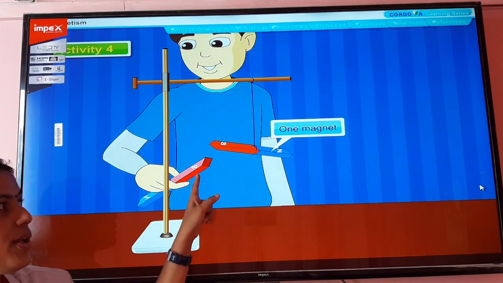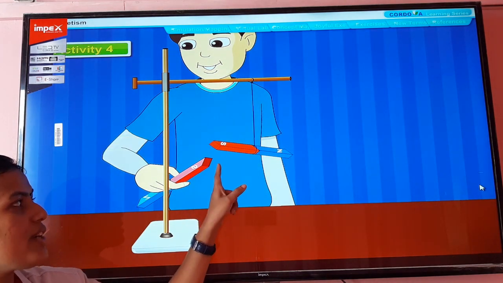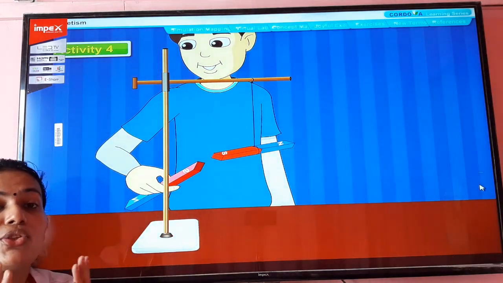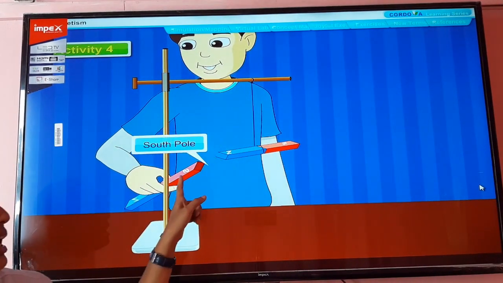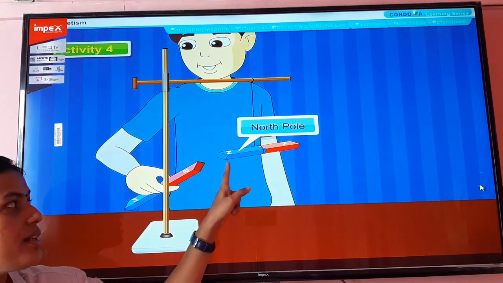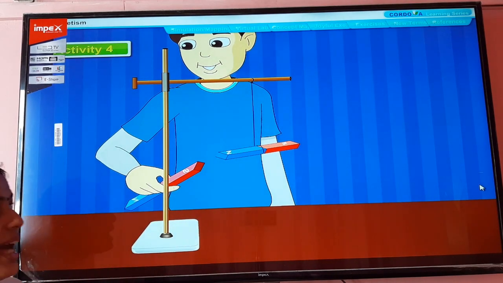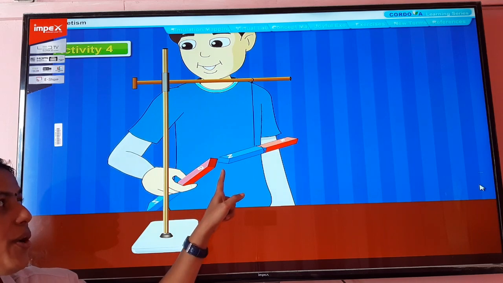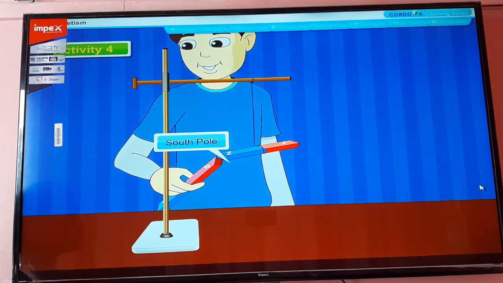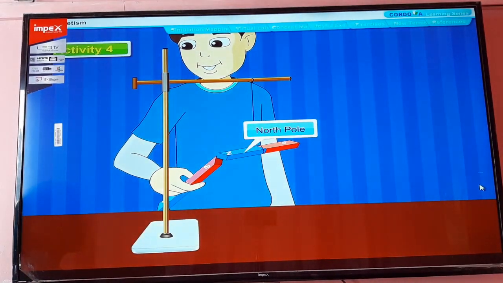Now, here also you can see the south and the south poles come, and when the two meet each other, what happens? It shows a repulsion. Now see the north pole and the south pole, the unlike poles. See what is happening? When the unlike poles are kept, it is showing an attraction. See, it is attracting each other. The unlike poles show an attraction.